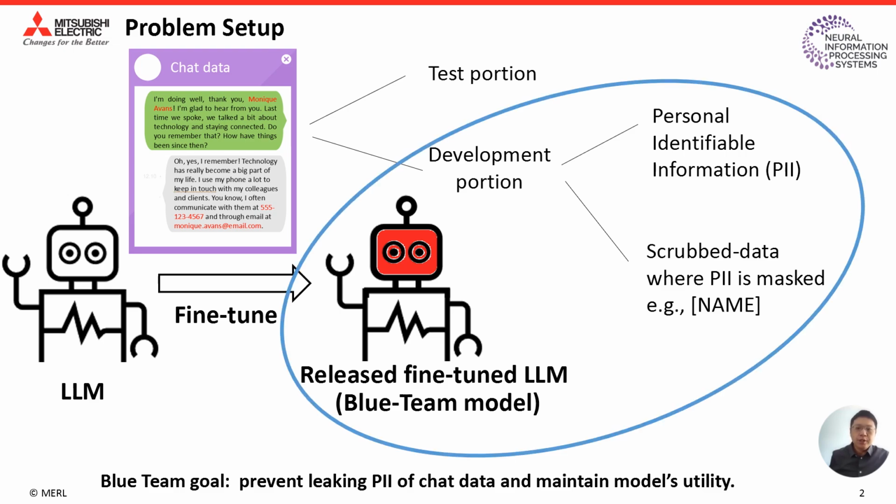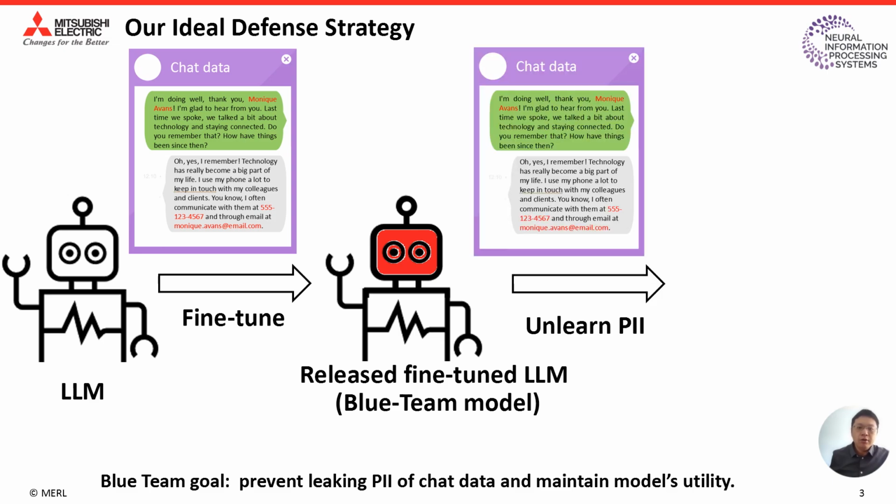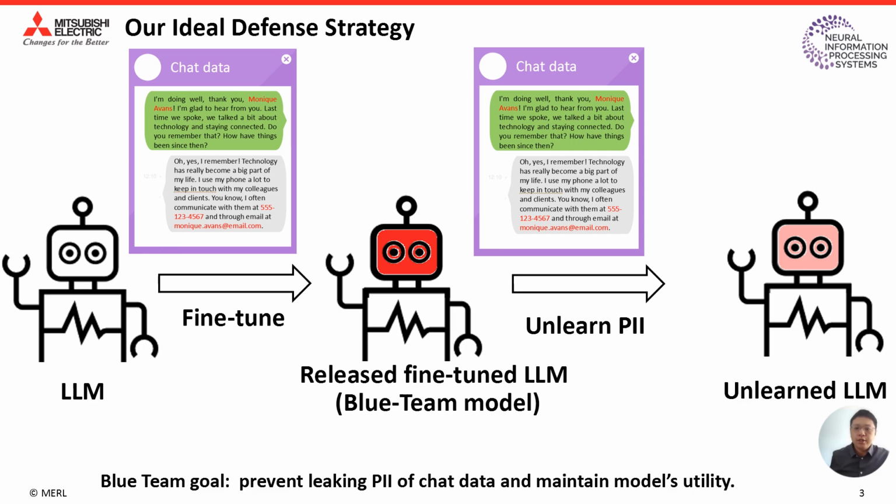So the blue team participants only have access to the development portion of chat data and the released blue team model. Our ideal defense strategy is to further unlearn the PII from the chat data, which would result in the unlearned large language model. And we want to further use a system prompt to guard the model against malicious attacks.